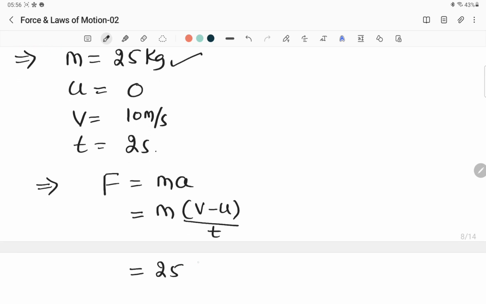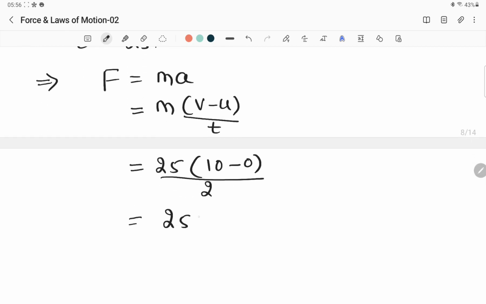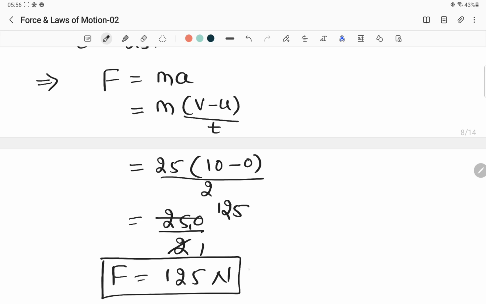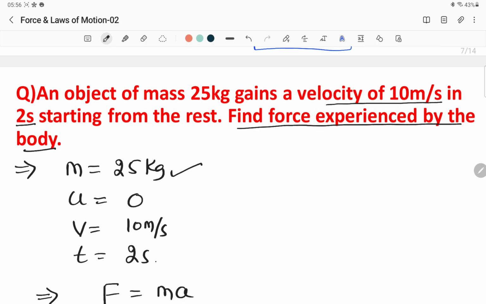M means 25 kg, then bracket v means 10 minus u means 0, then divided by t, which is 2. So it becomes 25 into 10, which is 250. 250 divided by 2, so force is 125 Newton. So a 125 Newton force has to be applied on this body, so that the body from rest gains a velocity of 10 meter per second in 2 seconds. All right, fine.